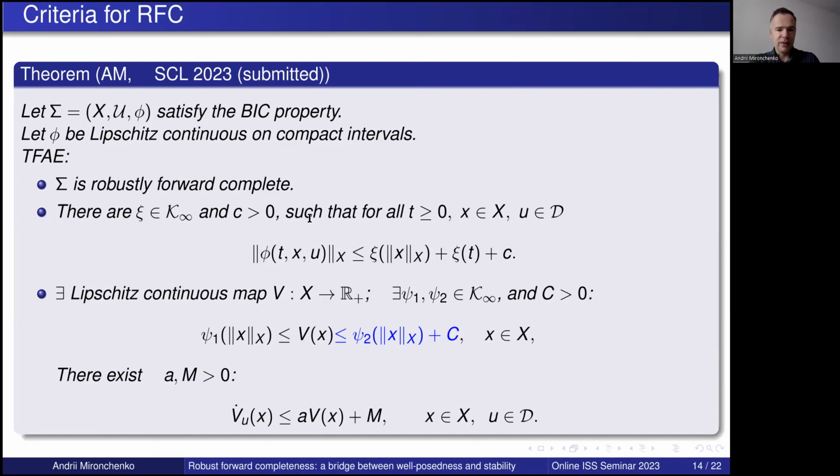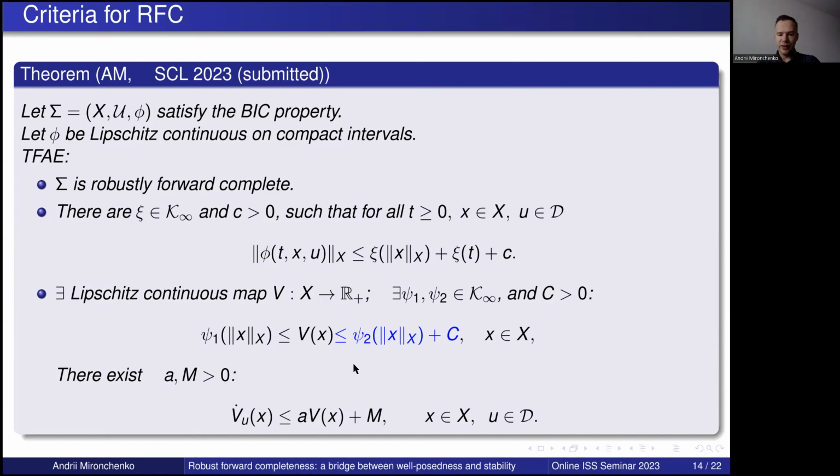So you may see that this is just a better definition of robust forward completeness, which is more useful in practice. A more constructive definition, if you like. What is more interesting is that robust forward completeness is also equivalent to the existence of a Lipschitz continuous map which satisfies these sandwich estimates and such that the Lyapunov function, this map V, increases at most exponentially along the trajectories.